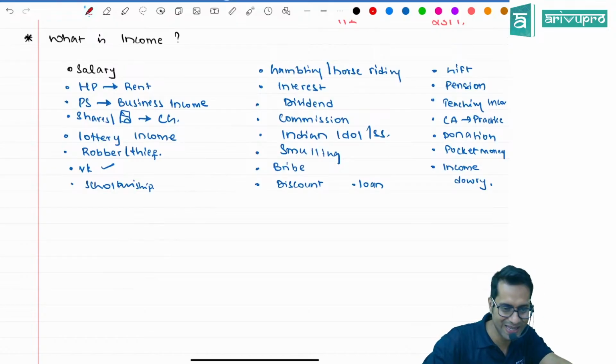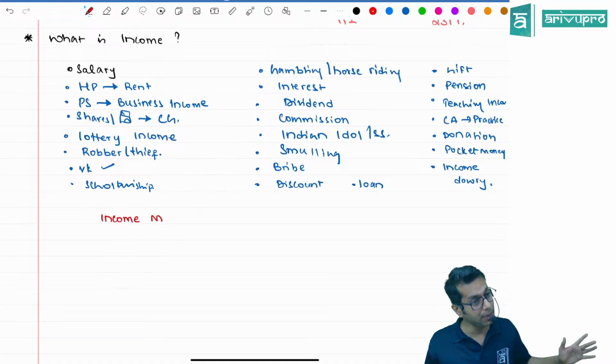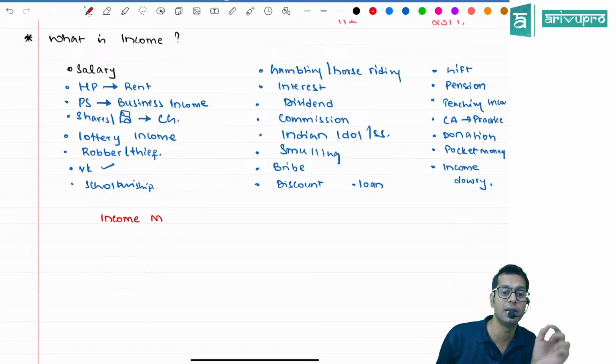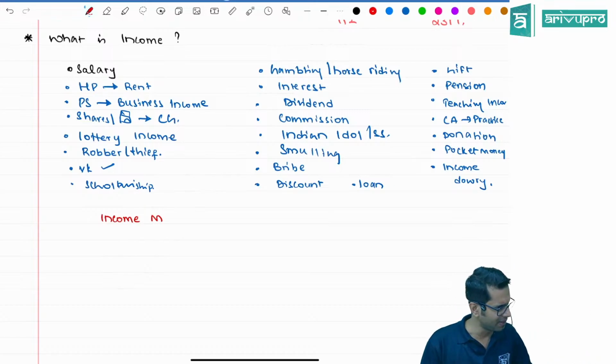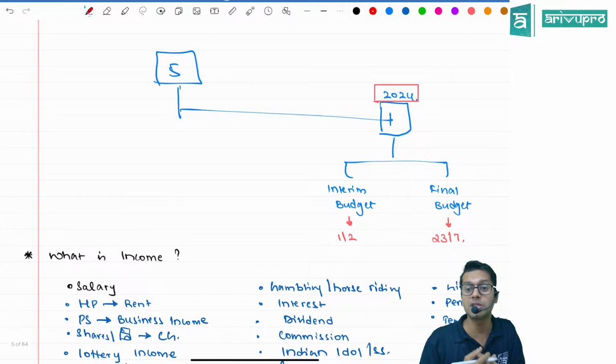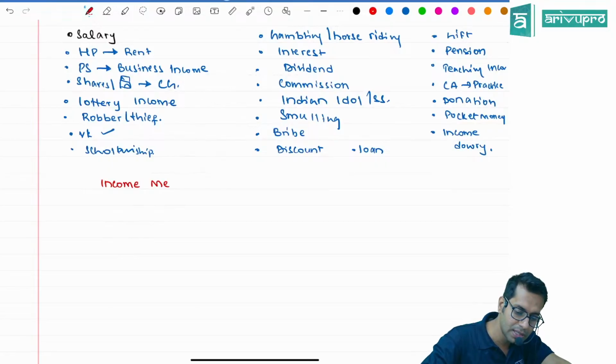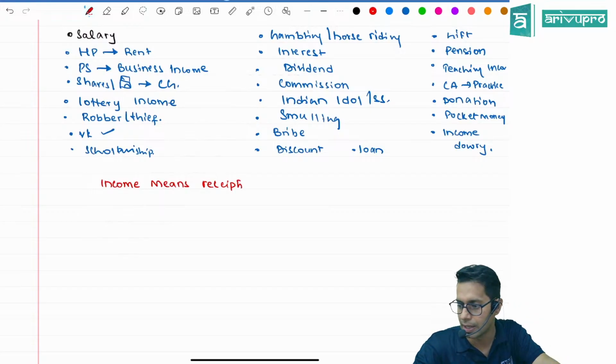Now, what does income say? The income definition is a very big definition in income tax law. We'll just understand the general idea, we don't have to know the income tax definition, they'll not ask also. Whatever you have studied, this is only for knowledge purpose. We are on the first day of the class, whatever income tax is there, we'll study later. What does income tax law say? Income means receipts.